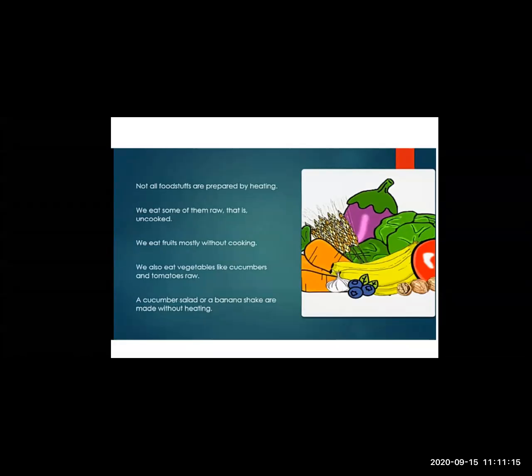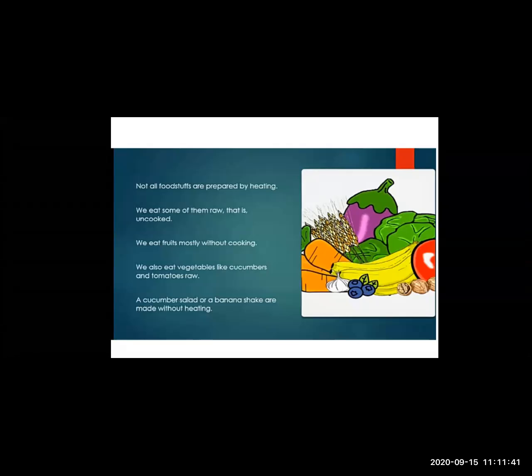Now what does uncooked food mean? Vegetables that remain raw, like carrot, like radish, we can easily eat them. Like in a salad, we can use them by making salad. Carrots, radish, onions, beetroot. Yes, these food items can be eaten raw. We can eat them raw only. That is known as uncooked food.